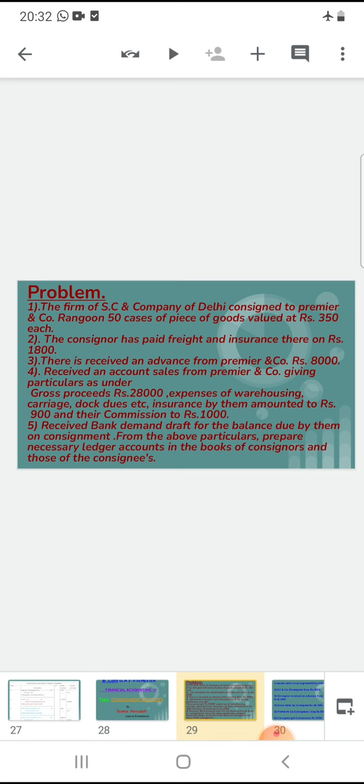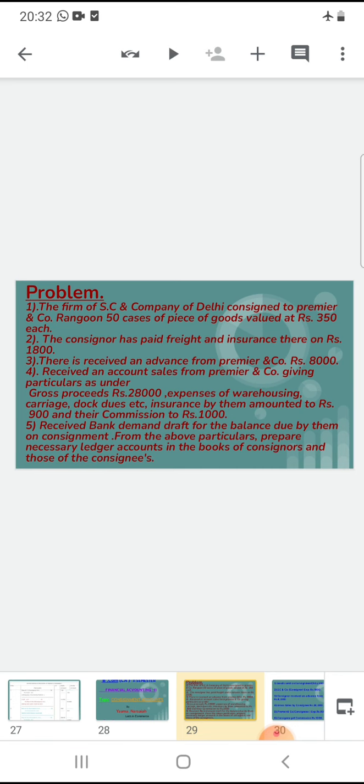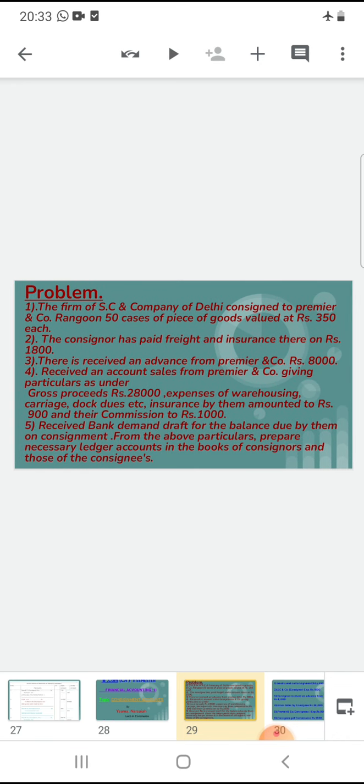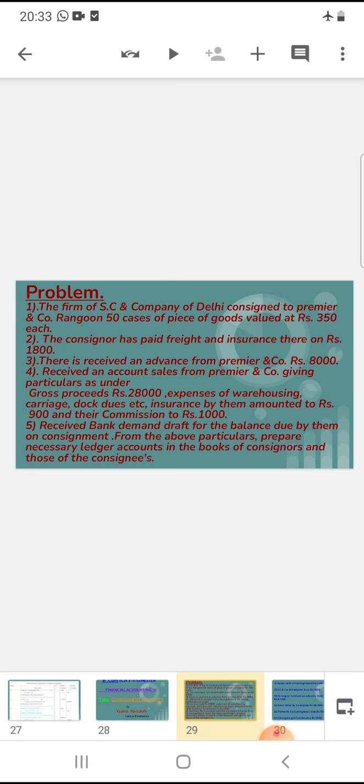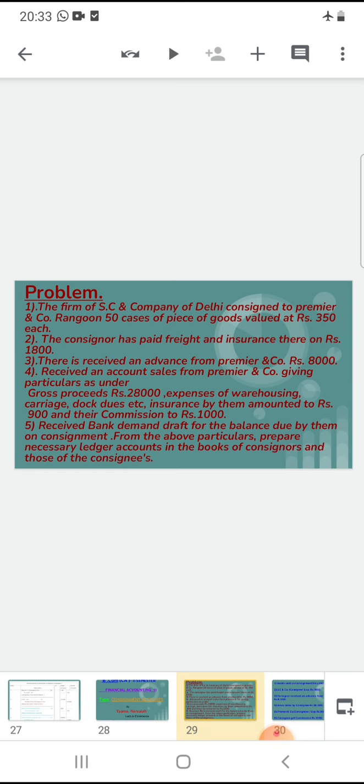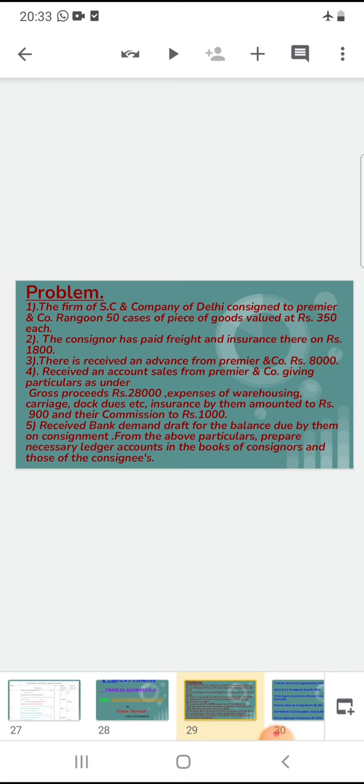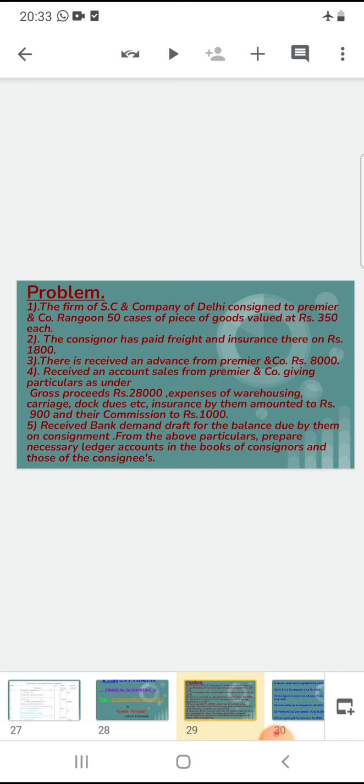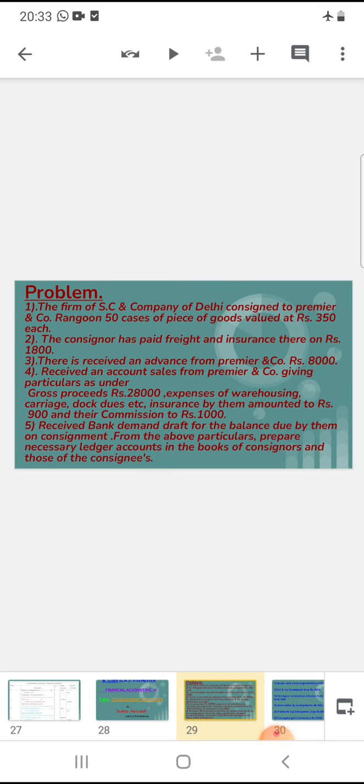Okay. Then gross proceeds, nothing but gross sales, 28,000. Expenses of warehousing, carriage, dock dues, insurance, etc. by them amounted to rupees 900. These are the consignee's expenses, 900 rupees. The consignee gets a commission of 1000 rupees.